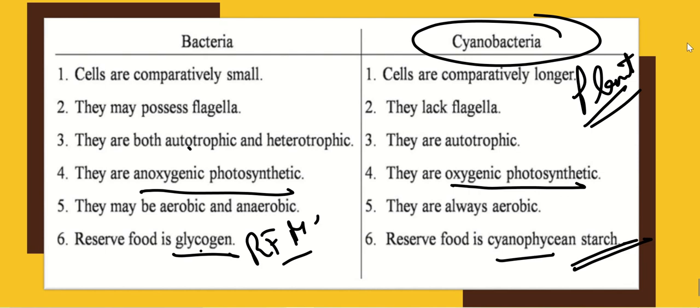And another name of cyanobacteria is blue green algae, as I've told you earlier. So that's all.